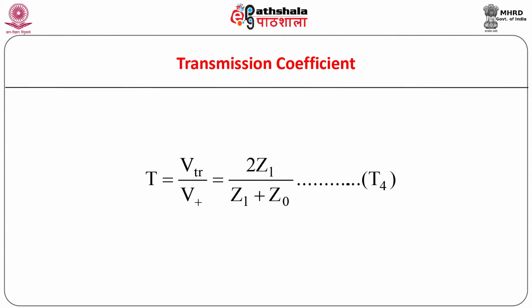Note that when ZL is equal to Z0, we obtain T equal to 1, that is, transmission coefficient equal to 1. Thus, for 100% transmission of the signal along the transmission line, the load impedance ZL must match with the characteristic impedance Z0 of the transmission line. It should be noted that the load impedance and characteristic impedance in general are complex quantities. Hence, the transmission coefficient in general is also complex. It has both magnitude and phase angle.